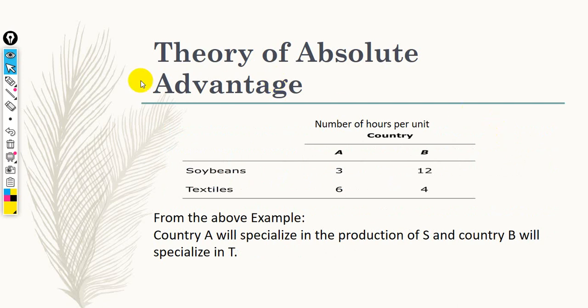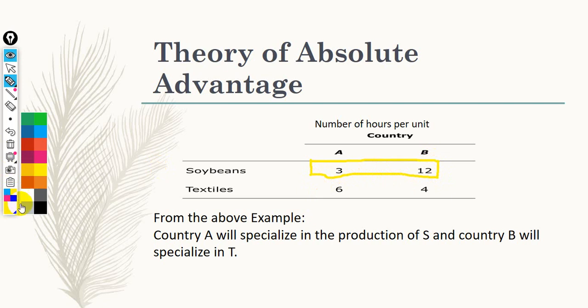Now we would like to compare soybeans in country A and in country B. Country A takes 3 hours to produce a unit of soybeans, while country B takes 12 hours to produce a unit of soybeans.